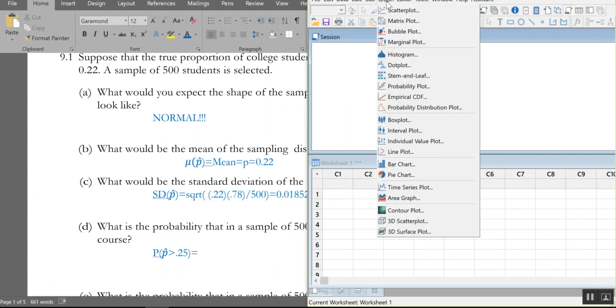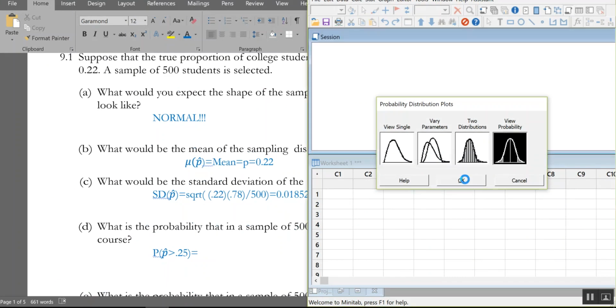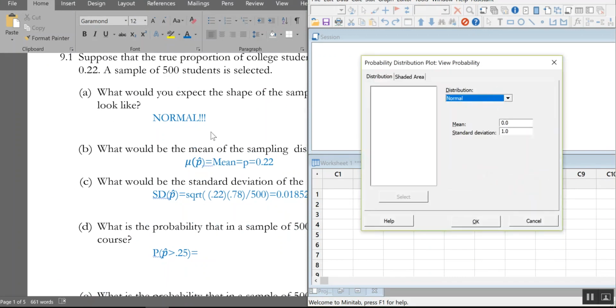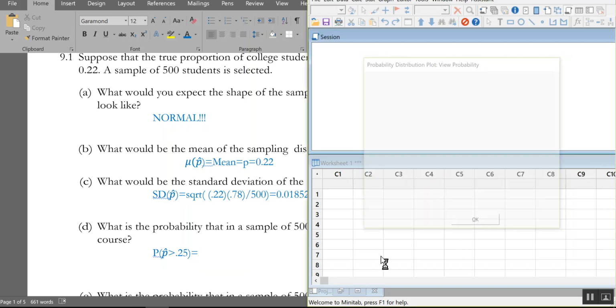So I'm hitting the graph button because I'm just doing probability. Going down to probability distribution plot. Going to view probability. This is normal. What's my mean? It's that thing, 0.22. I hope this is big enough for you to see because mine looks kind of tiny. What's the standard deviation? That's the 0.01856 I found earlier. And then I want to figure out the probability that this distribution is going to be greater than, so stuff bigger, right tail, 0.25. And then I hit OK.